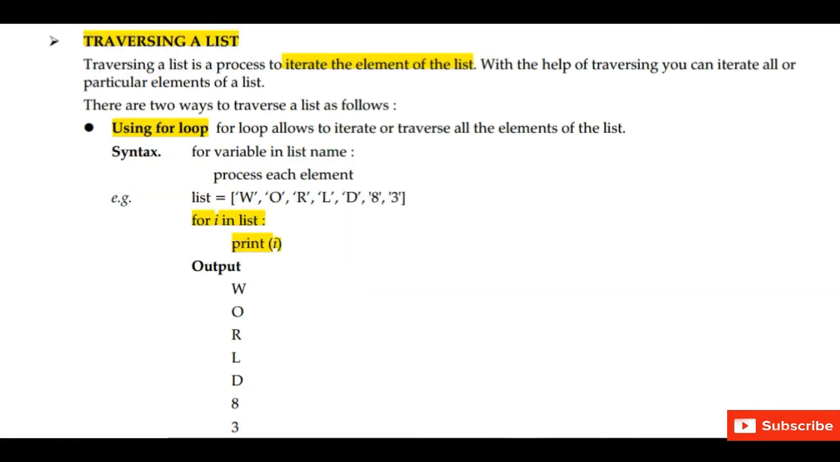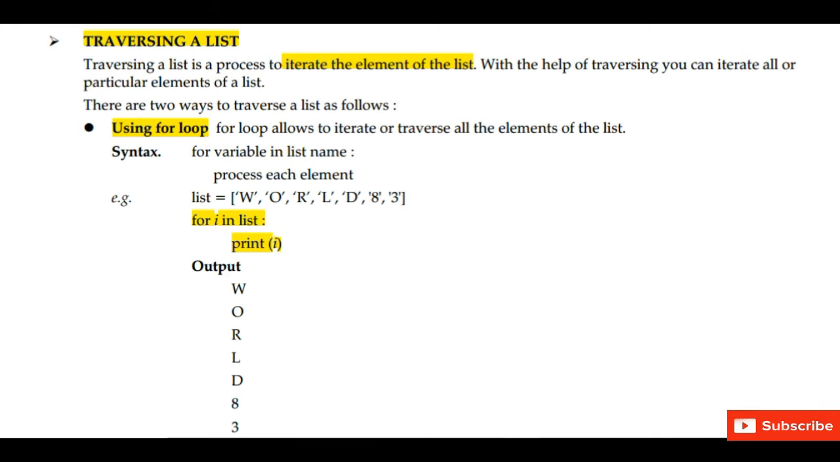Next topic is traversing. Traversing a list is a process to iterate the elements, to move from one element to another element in a list. Moving from one element to another is called traversing. With the help of traversing, you can iterate all or particular elements of a list. Now in the last class I told you how we can traverse a string. So the first way is using the for loop.